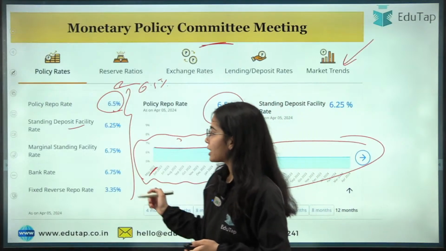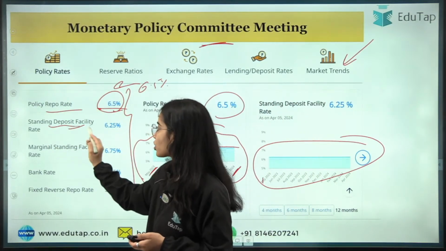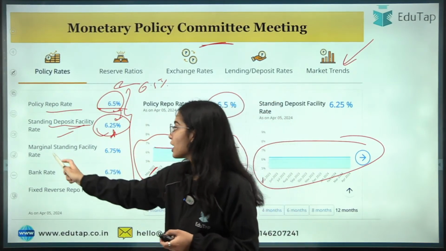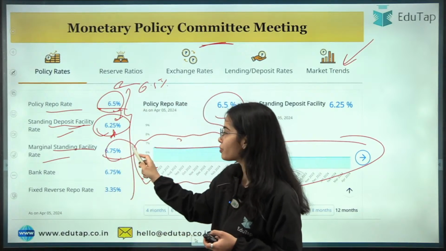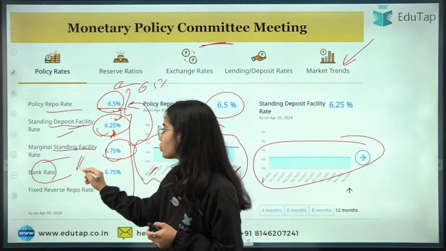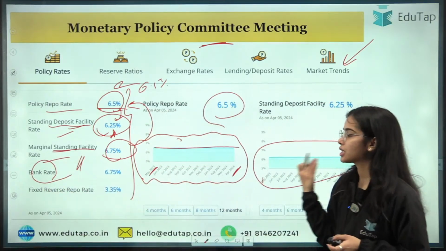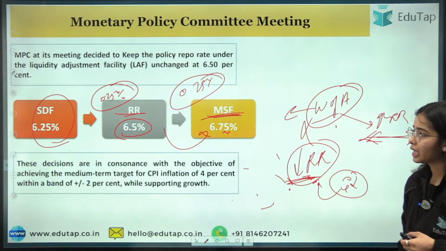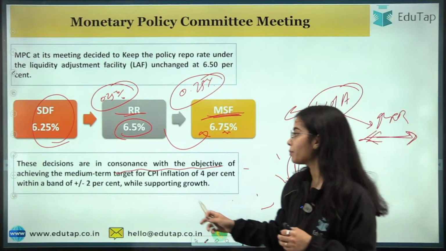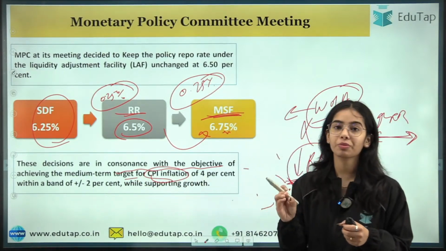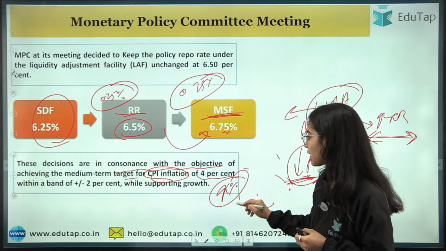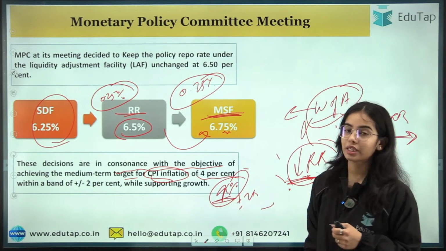So if the repo rate is 6.5%, the standing deposit facility is 6.25%, that is less than the repo rate by 0.25%. MSF rate is 6.75%, that is higher than the repo rate by 0.25%. Bank rate is equal to the MSF rate. Okay, so this is the whole idea. Now these decisions are in consonance with the objective of achieving the medium term target for CPI, the consumer price index inflation, of 4%. So the inflation rate is 4% plus minus 2%, and we have to meet the target.